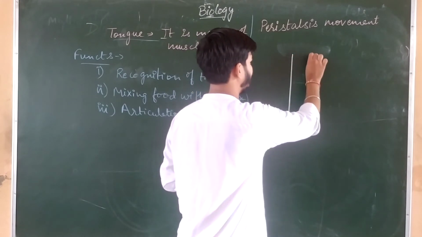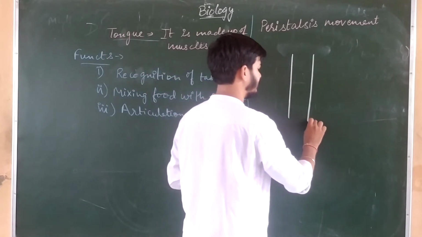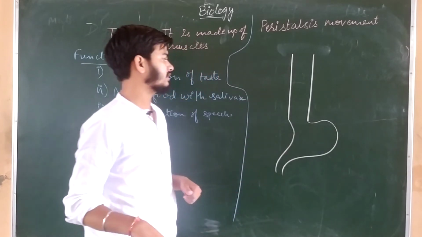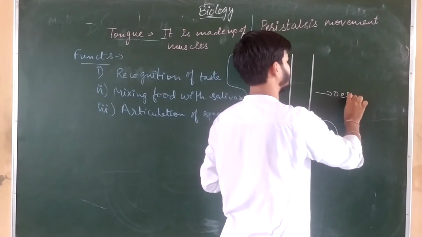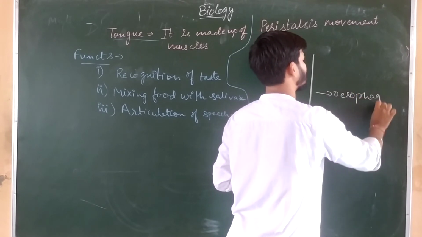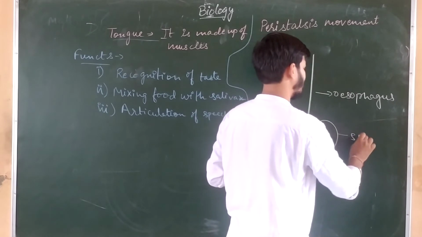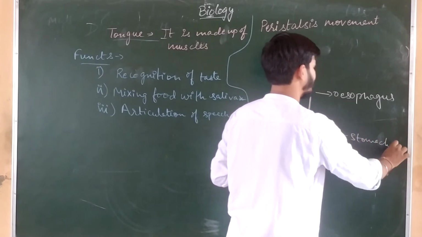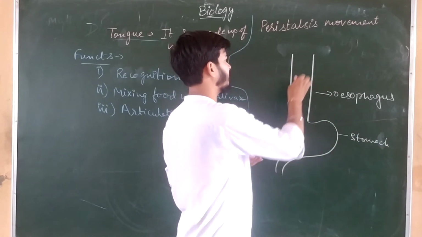Suppose let us consider that this is the food pipe, this is the esophagus, and this is the stomach. This esophagus is made up of muscles.